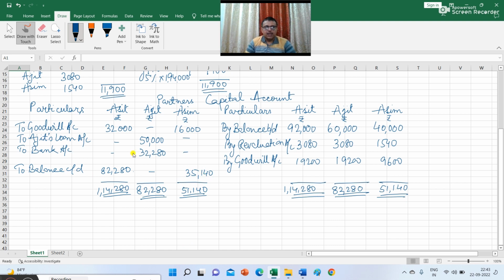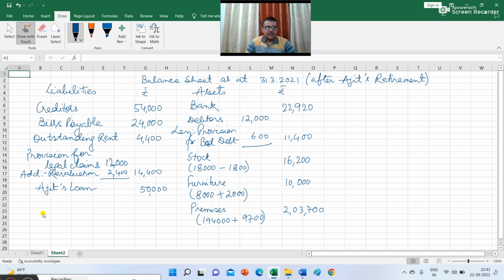So the closing capital of Ashit 82,280 and that of Asim 35,140 we have to record in the balance sheet. So Ashit's capital 82,280 and that of Asim's capital is 35,140. The sum total of the asset and the liability side is 2,64,220.